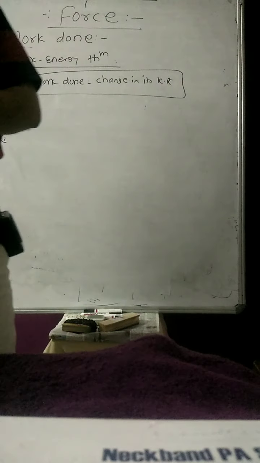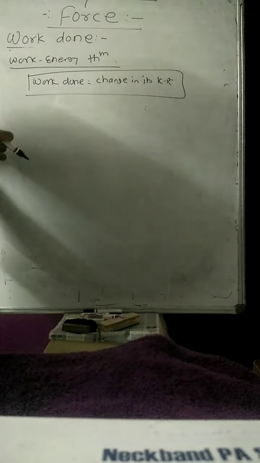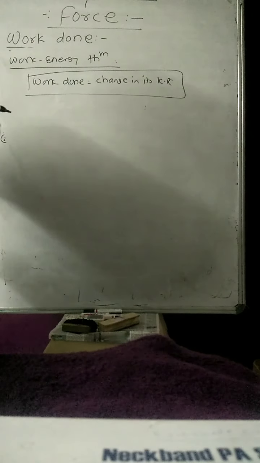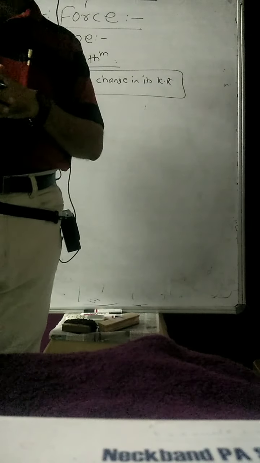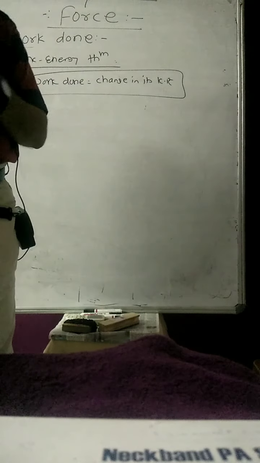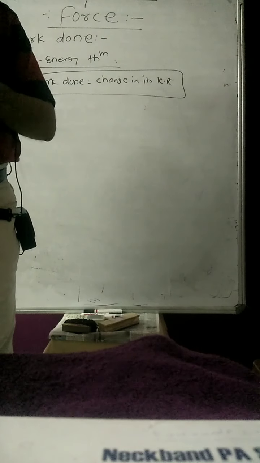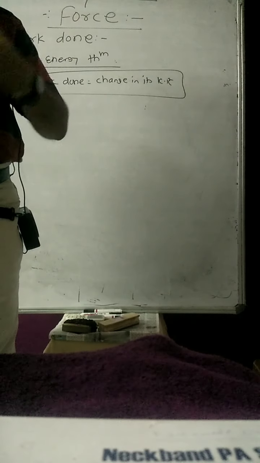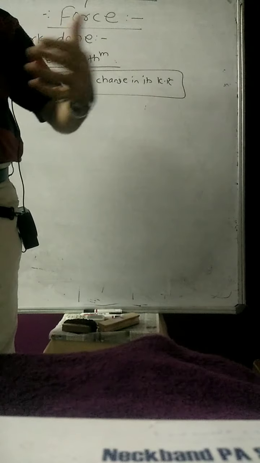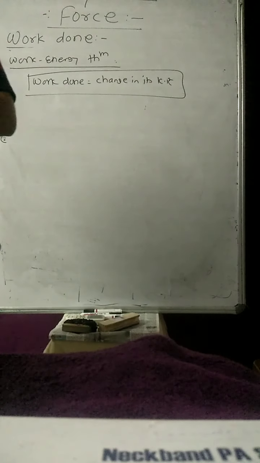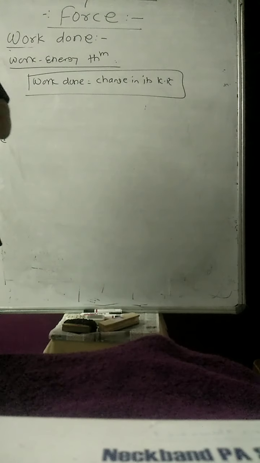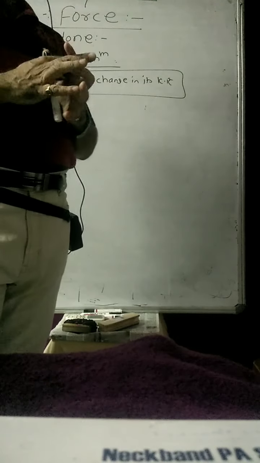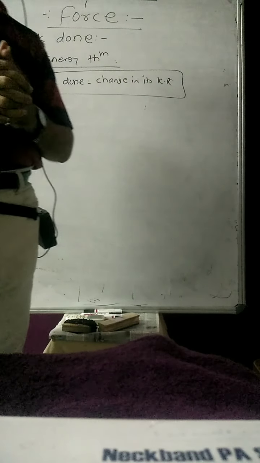Sir, how can this be? How can you change the energy of the body? Now it's very simple. If work done is positive, that means force and displacement are along the same direction. In that case, when you are applying the force to that body, the kinetic energy of the body goes on increasing. Means the speed of the particle increases because the final kinetic energy is greater than the initial kinetic energy. Then and only then work done is said to be positive.